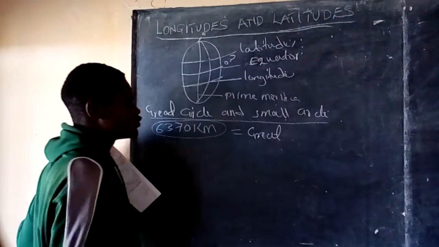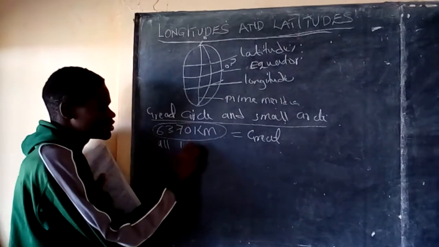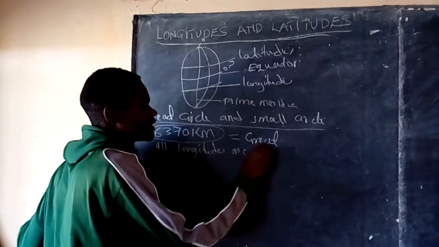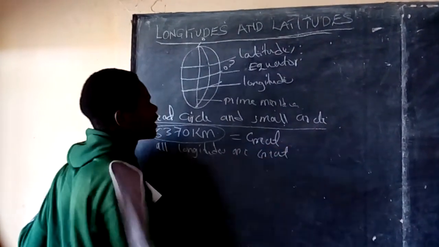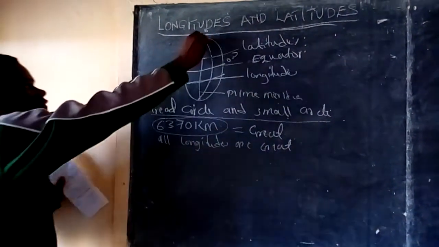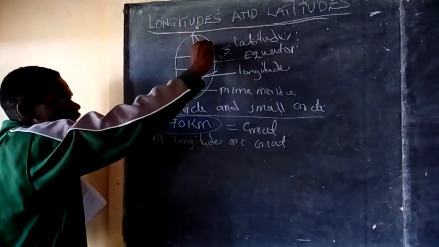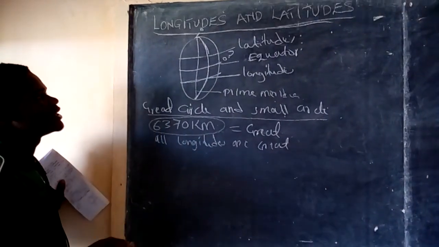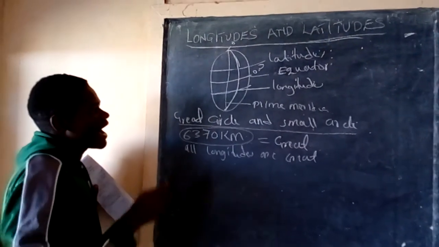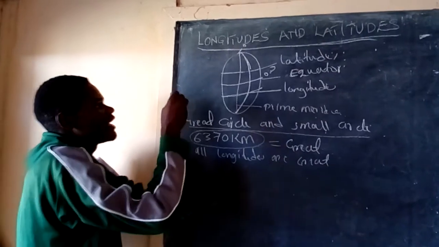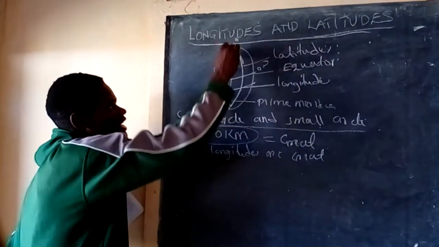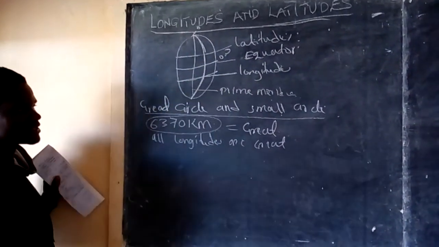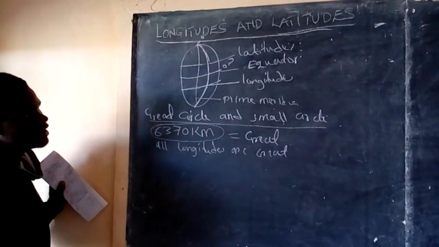Now, all longitudes are great circles. They form a great circle because if you go along this longitude here, you will find that it divides the Earth into two equal parts. Therefore, the radius of this longitude here will be 6370, which is the same as the radius of the Earth.